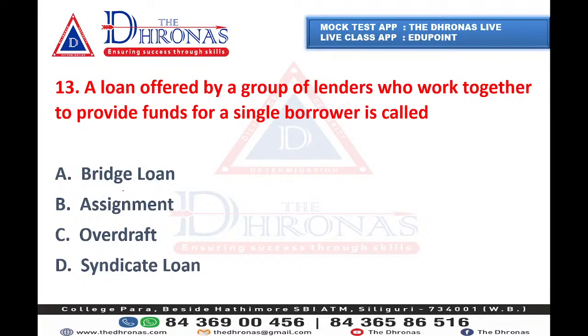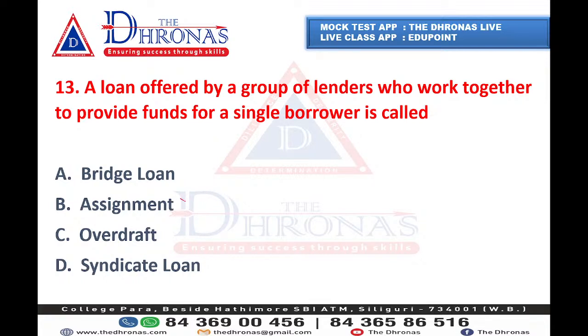A loan offered by a group of lenders who work together to provide funds for a single borrower is called. You may be stuck between two options, bridge loan and syndicate loan. Yes, Wangchu is saying the answer.